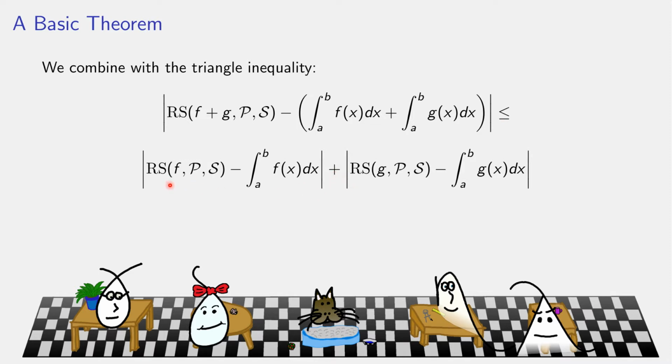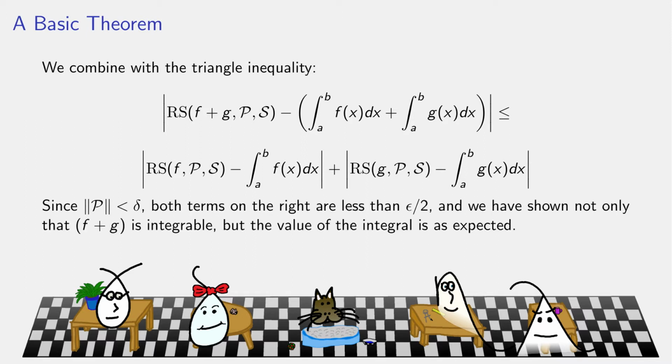But since the partition had norm less than delta f, this is going to be small, and since the partition had norm less than delta g, this is also going to be small. So both of them are less than epsilon over 2. So not only did we show that f plus g is integrable, that there is some number that the Riemann sums are close to, the actual value is exactly what we expected, the integral of f plus the integral of g.